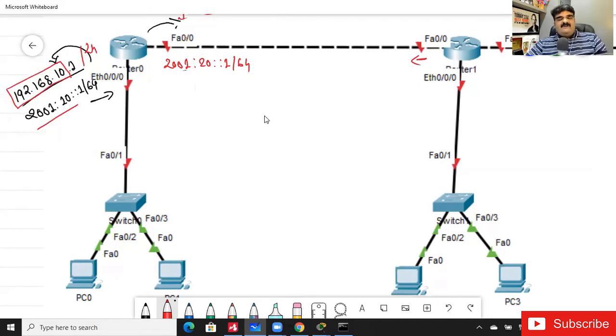Just comment it. What will be the IP address of this interface?